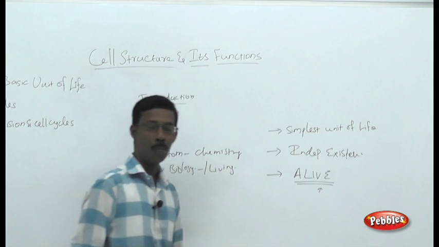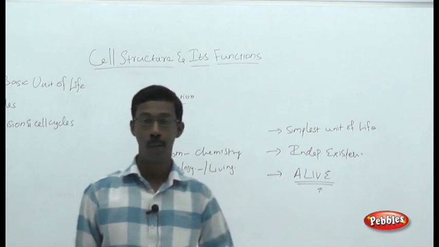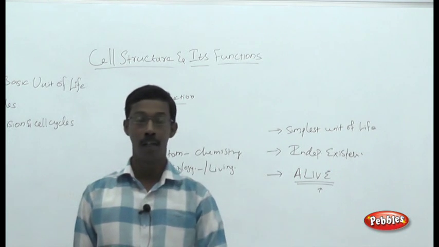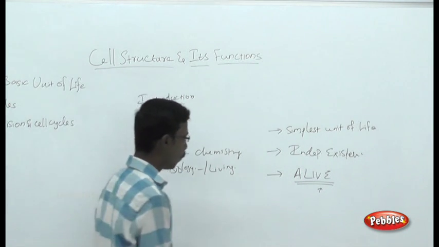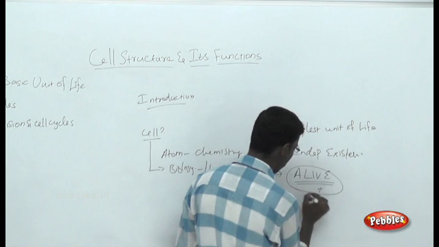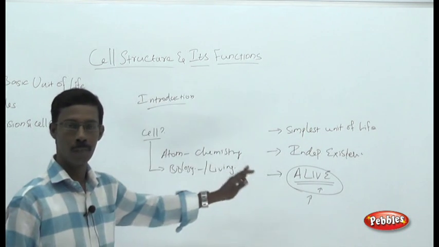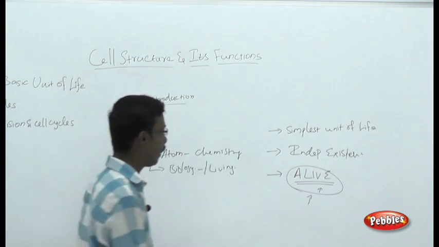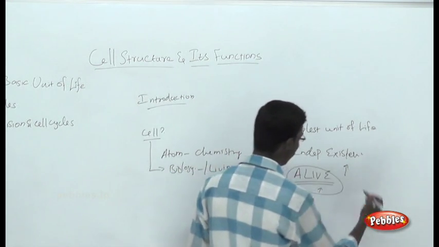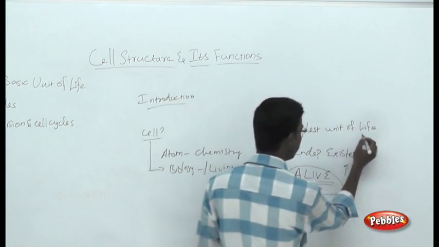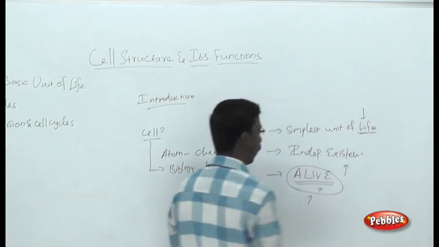Yes, a protein molecule or a nucleic acid molecule or a ribosome cannot be called a living molecule. So what do you mean by alive? They can perform functions. A cell can perform the body's functions and it can exist as an independent small structure, and this is the basic unit of the living organism.